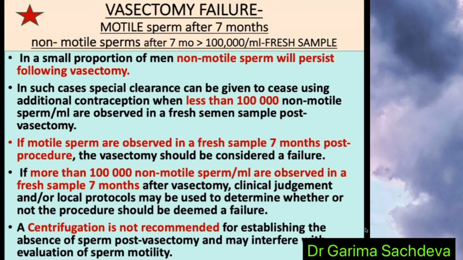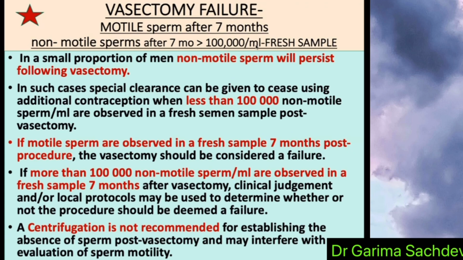Okay, and then what is vasectomy failure? How is it defined? If you find any motile sperm after 7 months, that is counted as vasectomy failure, or non-motile sperms after 7 months which are more than 1 lakh per ml.